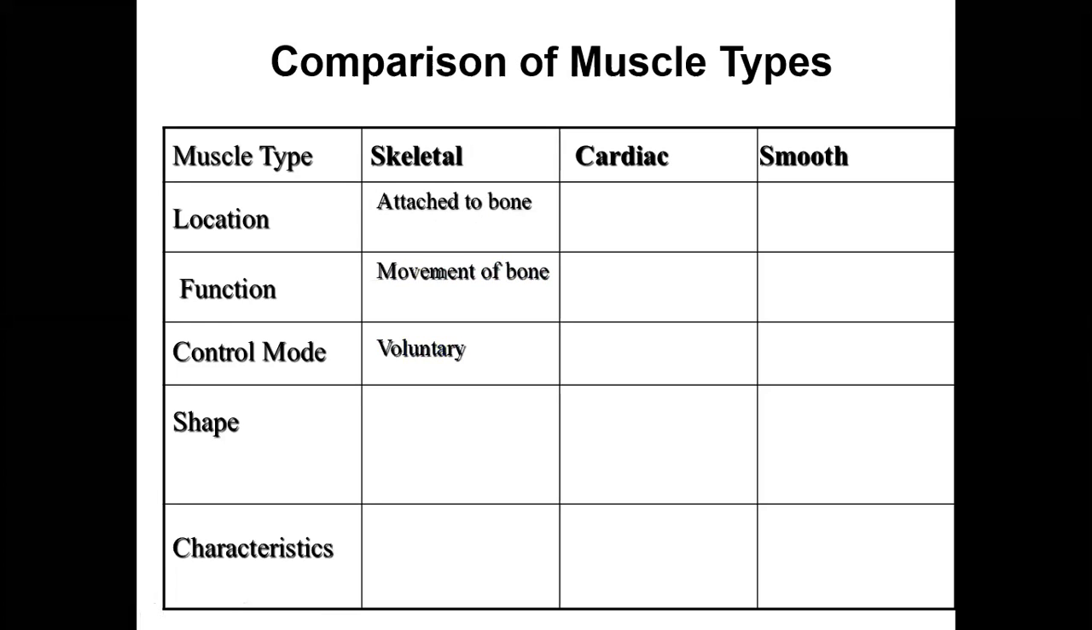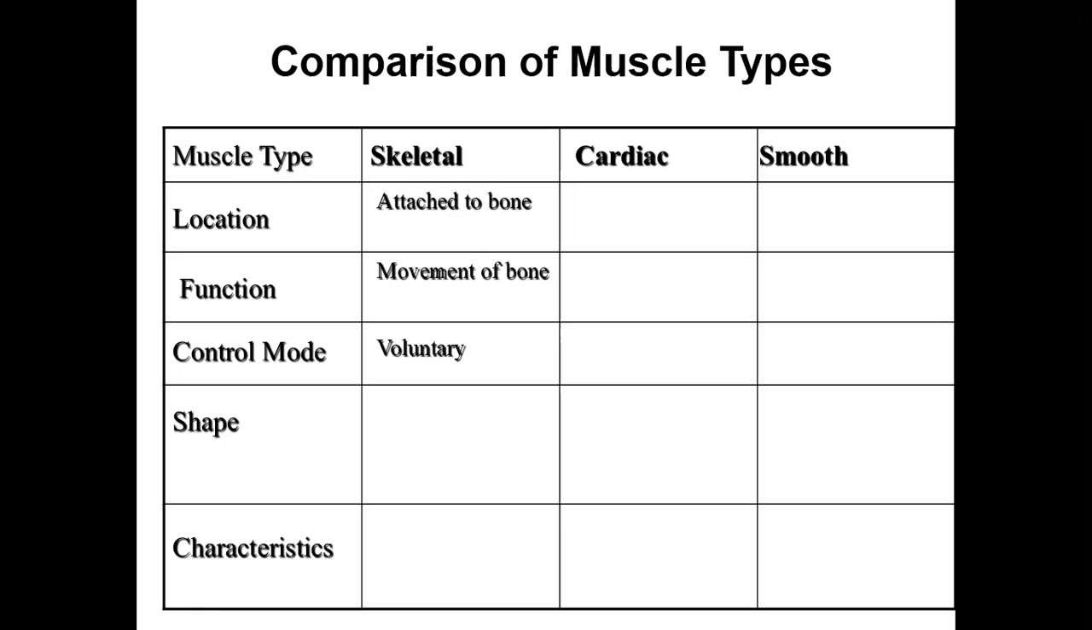Then the control mode. These muscles are under our control. If you want to lift something from the ground, our hand will go down and pick it up. So it is under our control. If you want, we can do it. If you don't want, we won't do it. This is called voluntary control.